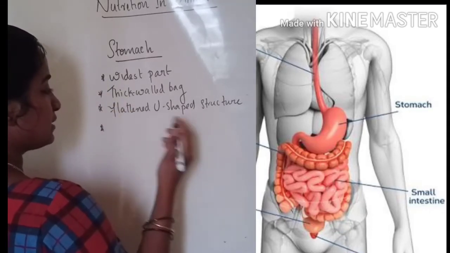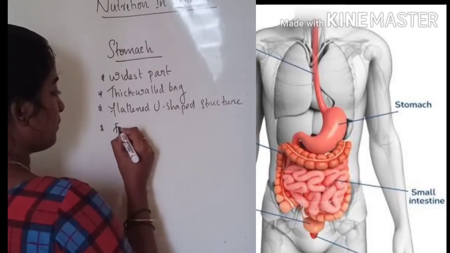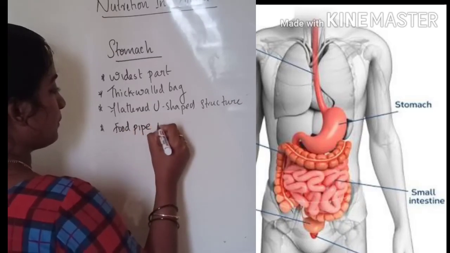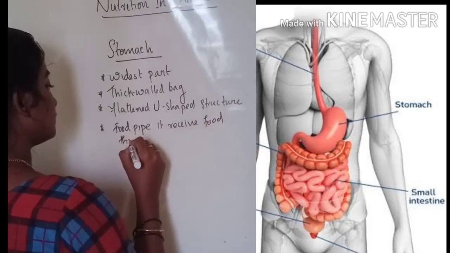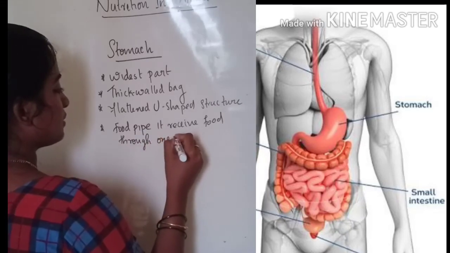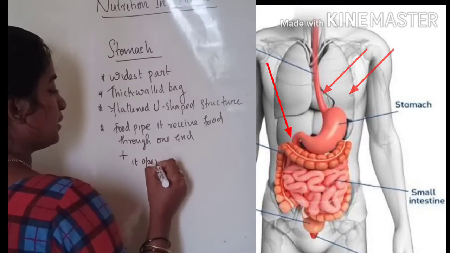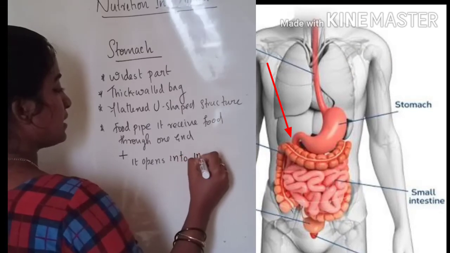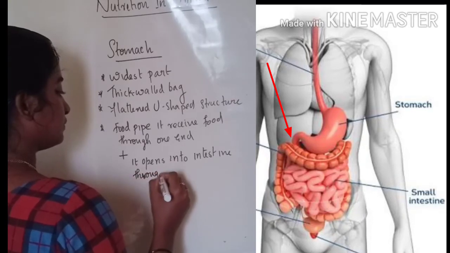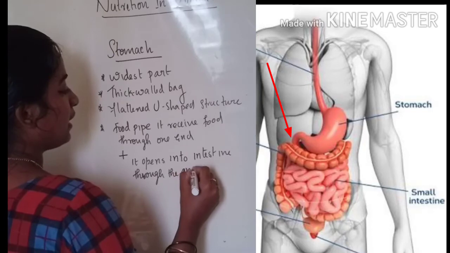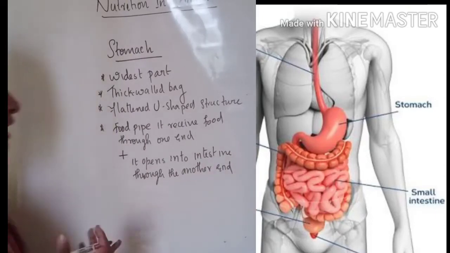The stomach collects the food through one end from the food pipe, and it opens into the intestine through the other end. So the food pushes into the intestine through the other end.